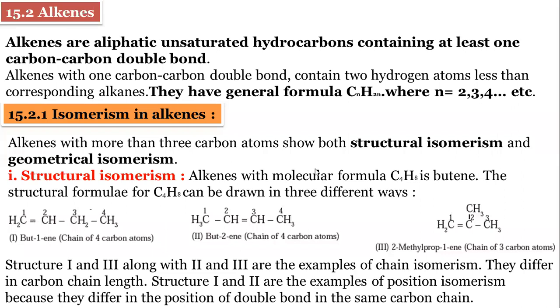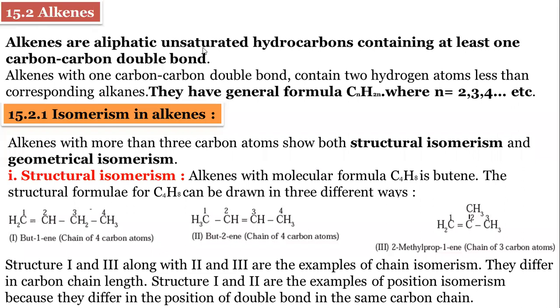These are the main atoms present in the molecule, that's why they are called hydrocarbons. But there are different hydrocarbons. We have to specify them: aliphatic, aromatic, then double bonded, single bonded. So that's why we use these words: saturated, unsaturated, aliphatic. Aliphatic means not aromatic. So alkenes are aliphatic, unsaturated.